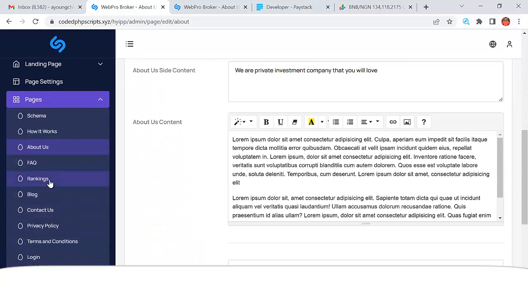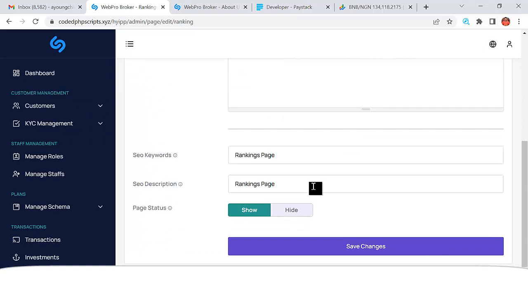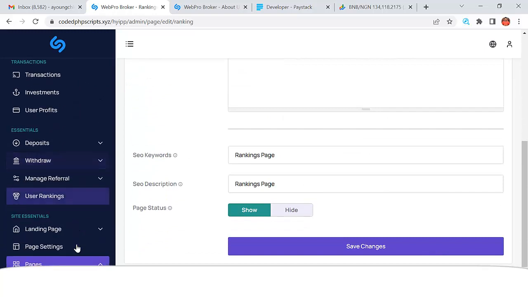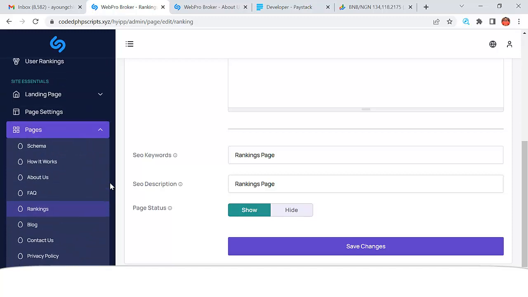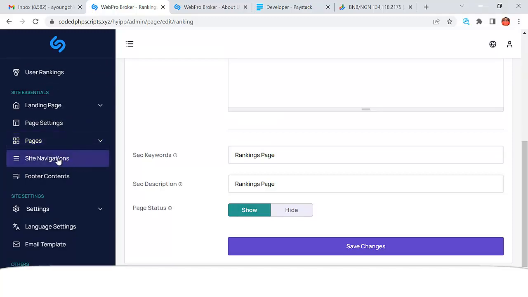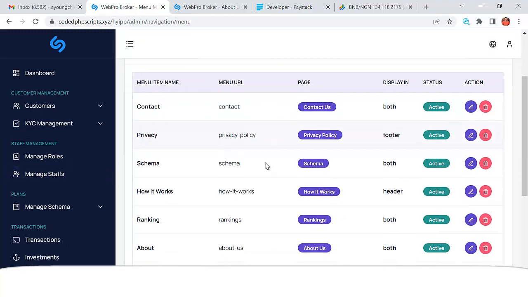You can change all of these, and then you can also see the ranking sections. You can change all of these from here. So this is very simple and very straightforward and working. You can also see your site navigation.